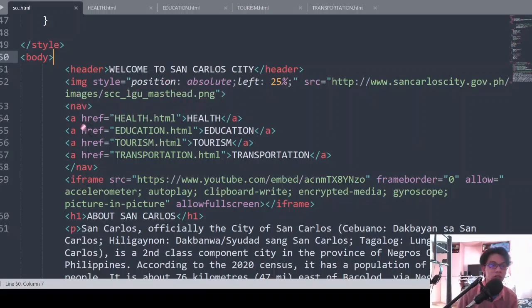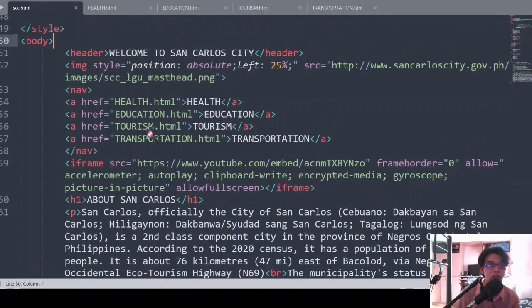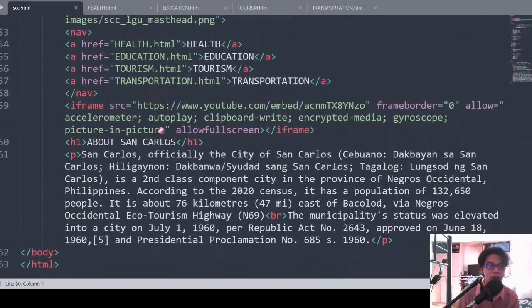Then the navigation. These are the links for the other pages, which I will also discuss later. Then the iframe, and this video is also about San Carlos City, so I won't be putting more words in my main page. In creating this, I just made it simple because I still lack knowledge on the tags that are used in HTML. Then my header one about San Carlos, which is a little information about San Carlos.